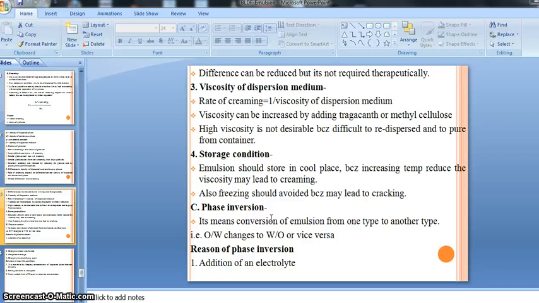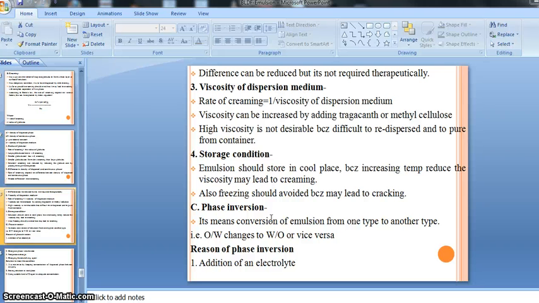Suppose initially we prepared an OW kind of emulsion, and during storage, if phase inversion happens, that OW preparation changes to a WO preparation, or vice versa, right?